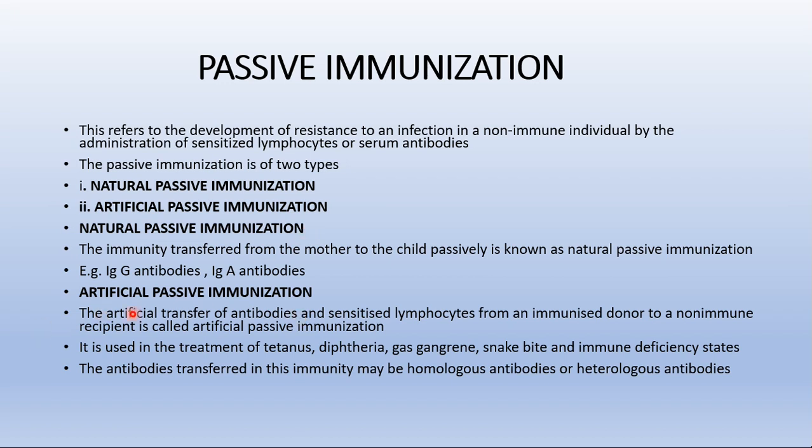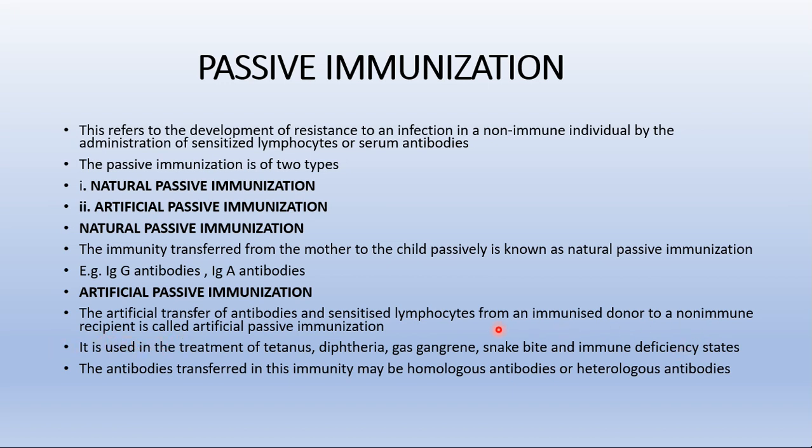Then moving to the second type, artificial passive immunization. Here, there is artificial transfer of antibodies and sensitized lymphocytes from an immunized donor to a non-immune recipient.